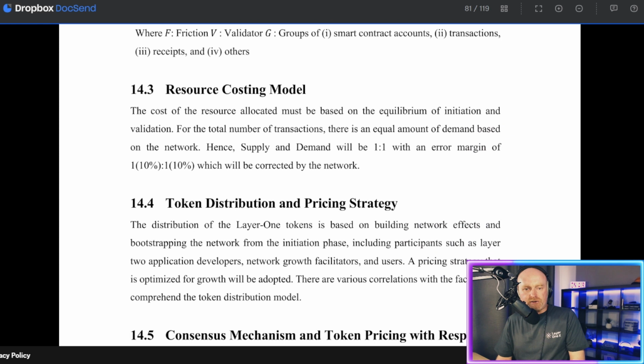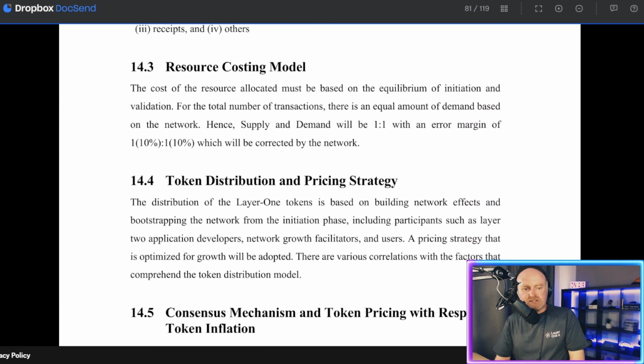Resource costing model. The cost of the resource allocated must be based on the equivalent.